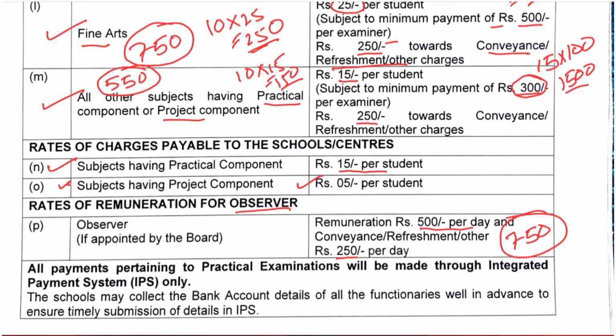And all the payment will be made through the Integrated Payment System. The examiner and observer need to submit their bank details to the school where they are conducting the practical, and those details will be uploaded on the IPS portal by that school, and after the exams are over, CBSE will make the payment through that.